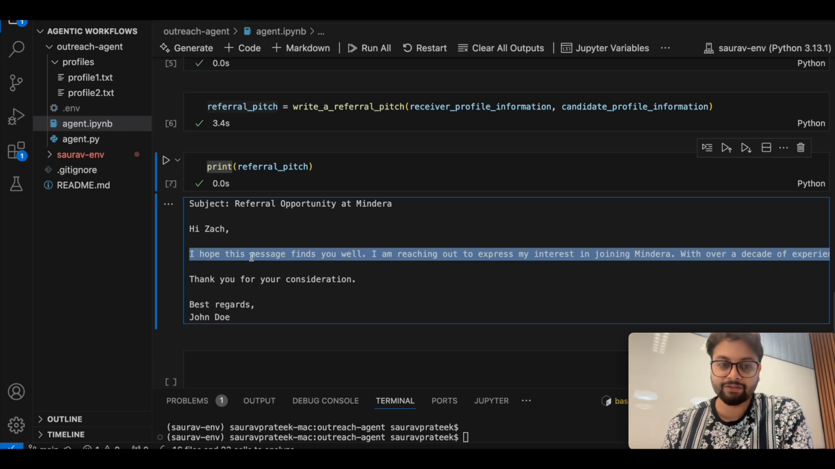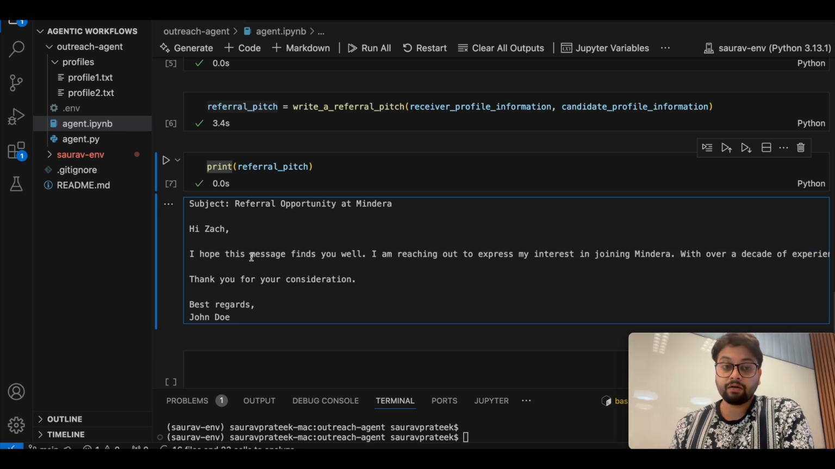It should work because it is concise. Here the agent has also inserted the skills and experiences of the candidate very nicely. The candidate name is there, the receiver name is there, whom the message is dedicated to. The subject clearly mentions the organization name. So this is pretty good. This is a very good referral message which can be sent to anyone.